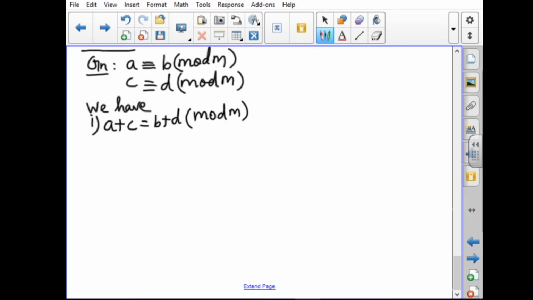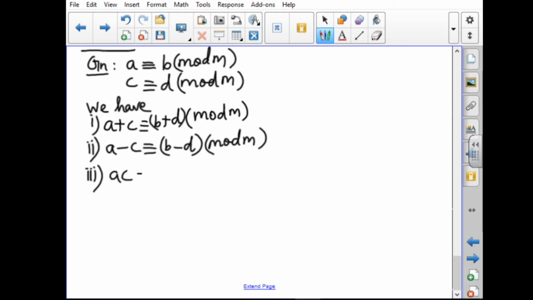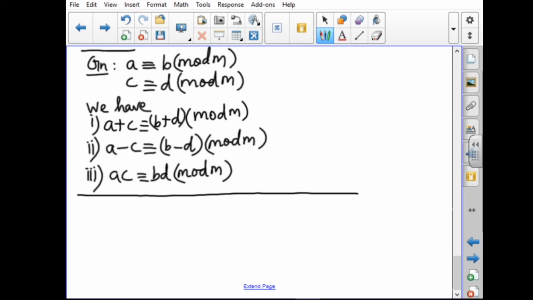Second one, subtraction: A minus C is congruent to B minus D mod M. Third one, multiplication: AC is congruent to BD mod M. This is theorem 5.